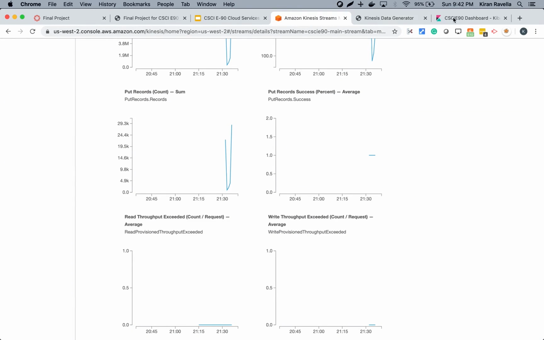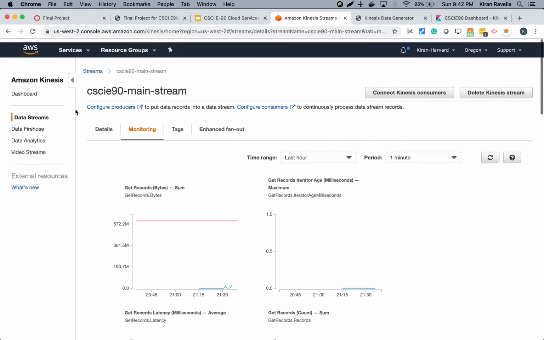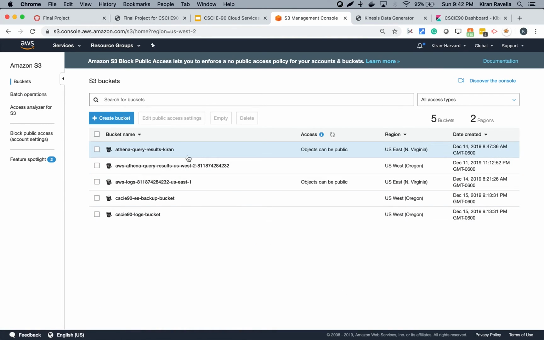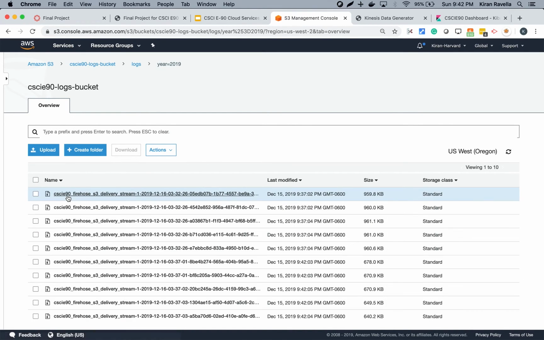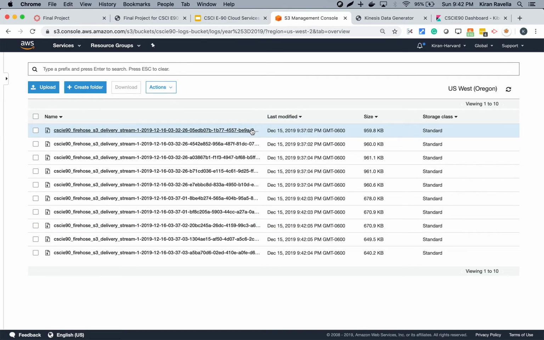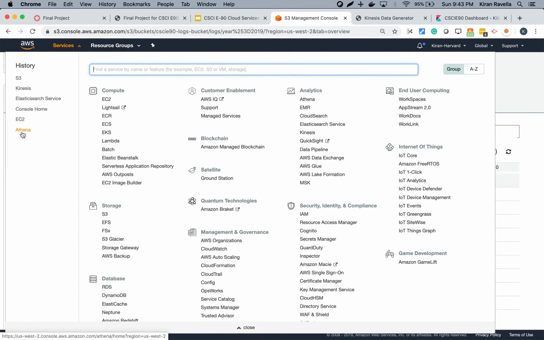Now we're going to go into the other use case, where the log data is stored in S3 and needs to be accessed from Athena and QuickSight. So we go back into the Amazon console, go to the S3 bucket, and we can see the log data here. All the log events are persisted in buffered objects that are compressed in gzip format. So we'll access this data that is sitting in S3 using Athena.